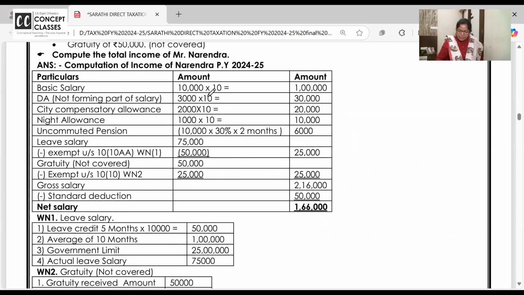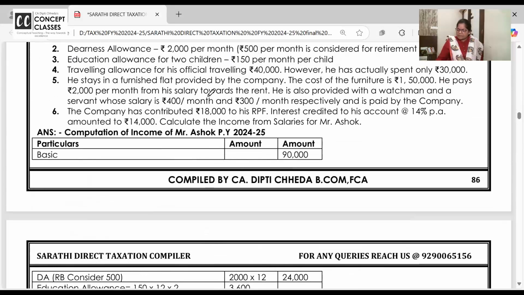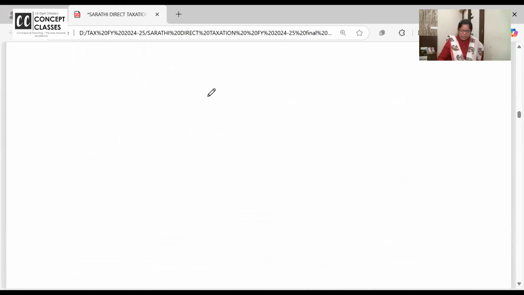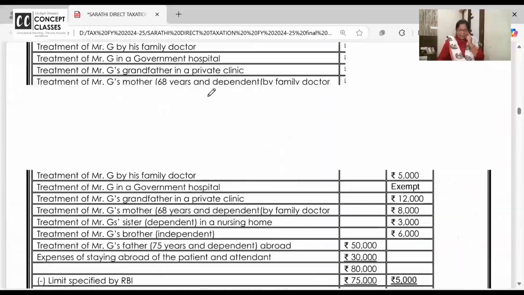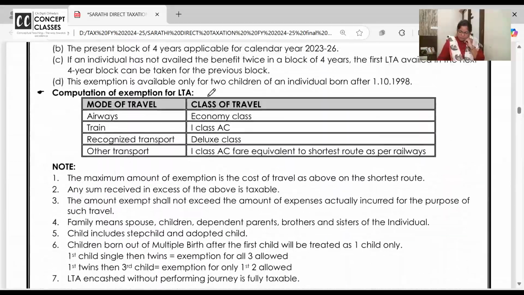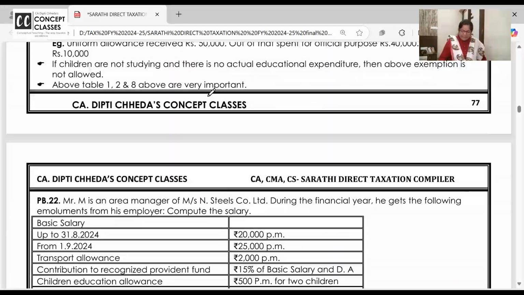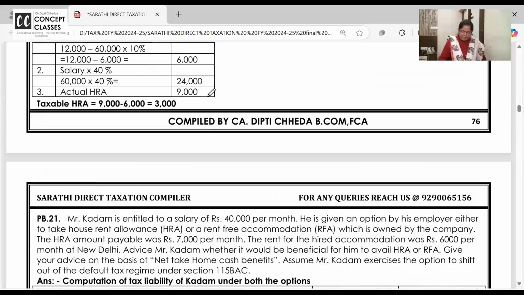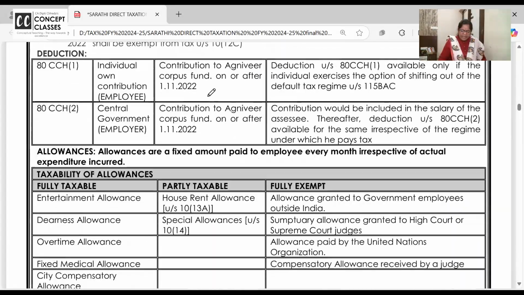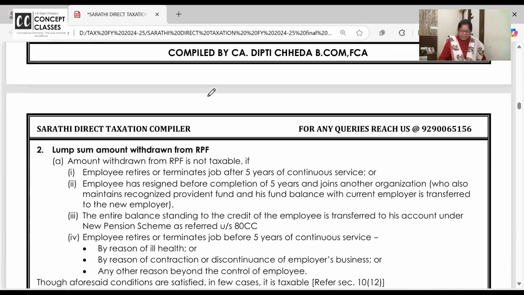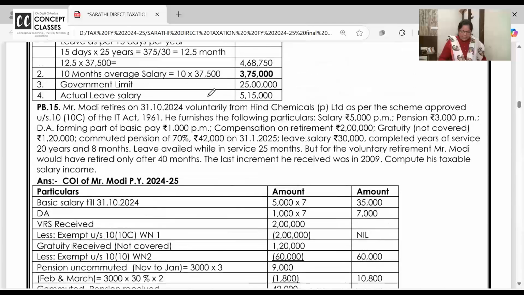Now be very careful. So many times in the exam it is given to you that DA is a part of the salary. Then you have to include the DA, otherwise exclude. But in this case, compulsory. Why is DA paid? Dearness allowance. When you join the organization, you were having 5,000 salary, but now you should get an upgrade, no? So that amount is called DA.